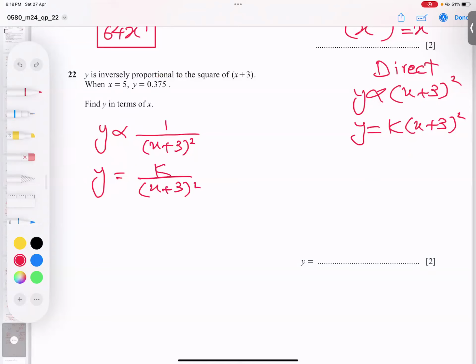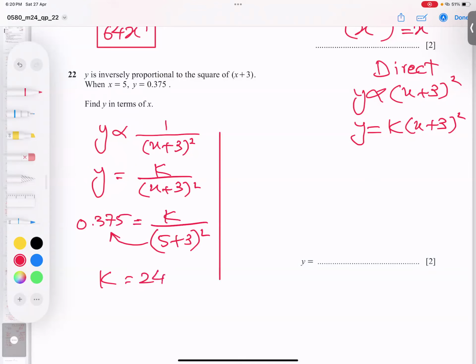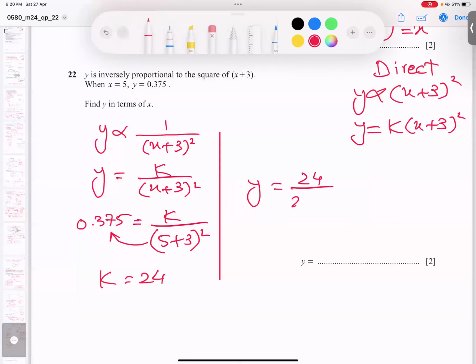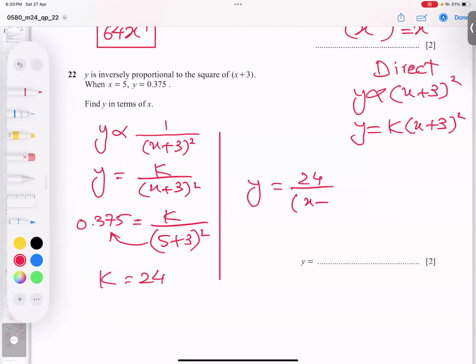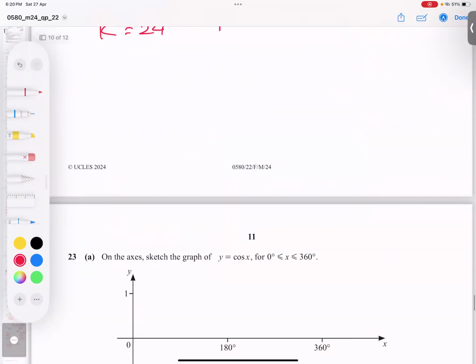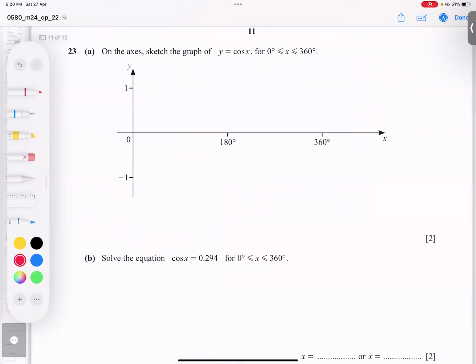The y value is 0.375, and the x value is 5. 5 plus 3 is 8. 8 squared, multiply, and the answer I get is 64 times 0.375. It is giving me 24. Some students stop here. No, no, no. Plug it back into the equation, otherwise you will lose marks. Okay, so I think it is clear, and x plus 3 power 2. Alhamdulillah Rabbil Alameen.